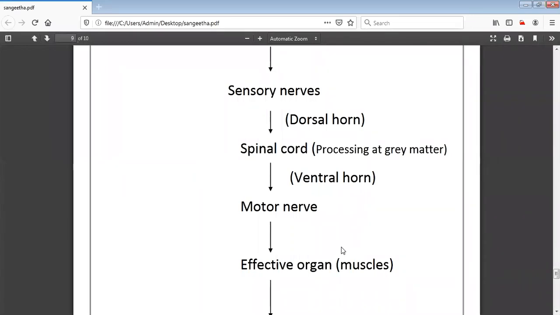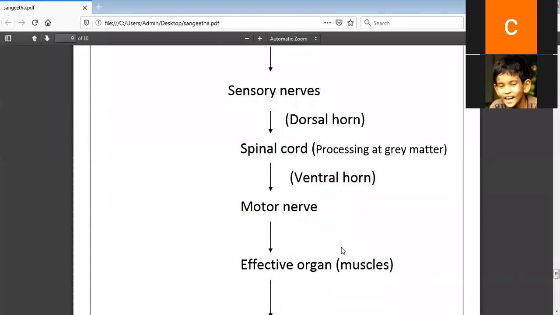Where are your cranial as well as spinal nerves present? Yes, under the peripheral nervous system. Similarly, the sensory nerves as well as the motor nerves are also present under the peripheral nervous system.